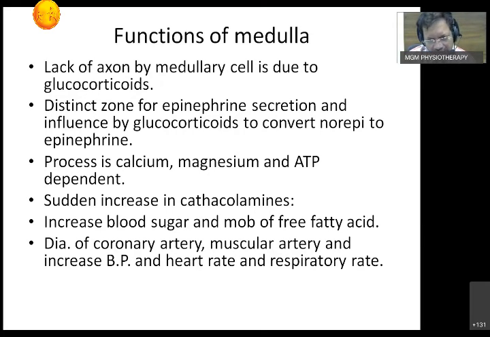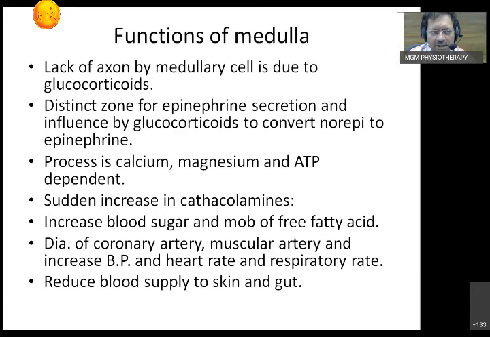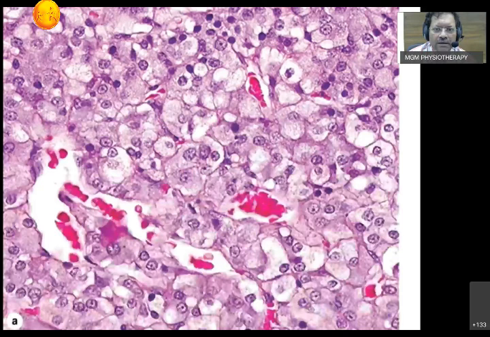Dilatation of coronary arteries and muscular arteries, especially of skeletal muscles, increases the blood pressure as well as the heart rate and the respiratory rate. So this is a very unique feature of the catecholamines, that is epinephrine and norepinephrine, with the glucocorticoids. So these are two important functions. Third, it reduces blood supply to the skin and gut. So this makes muscles ready to be active and increases heart rate and respiratory rate. This is the basic action of the adrenal gland, and that's why it is also called an essential gland of life.